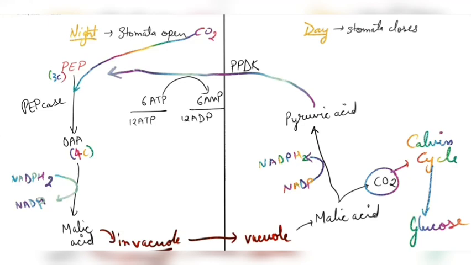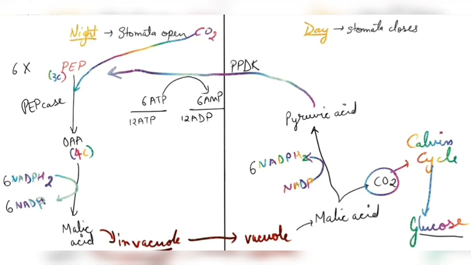So remember, to form one glucose, we need 6 cycles of this night time, and these 6 cycles will utilize these 6 NADPH2 here, and here they will release the 6 NADPH2.